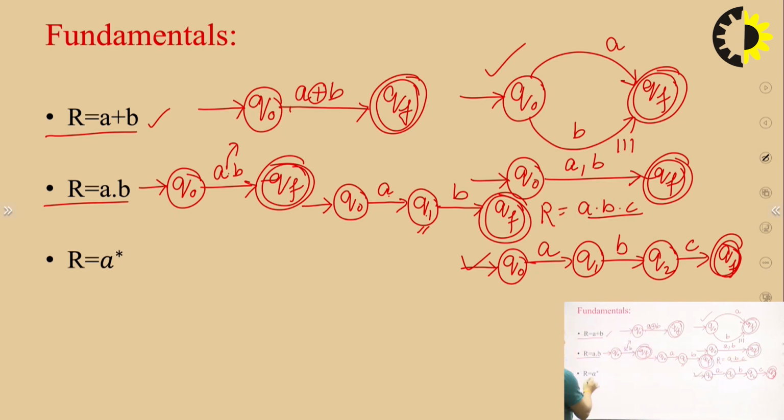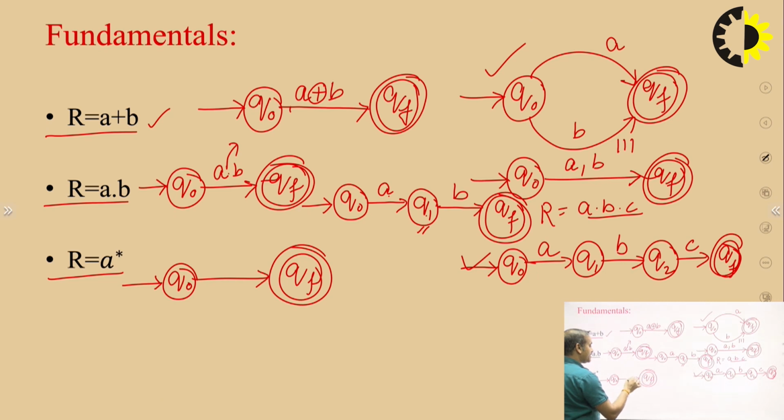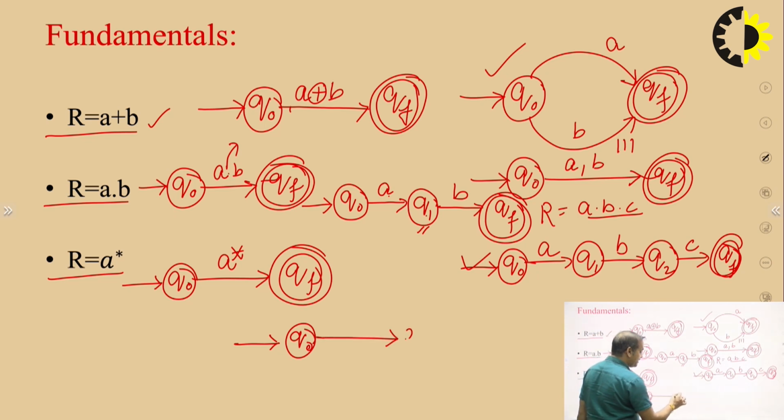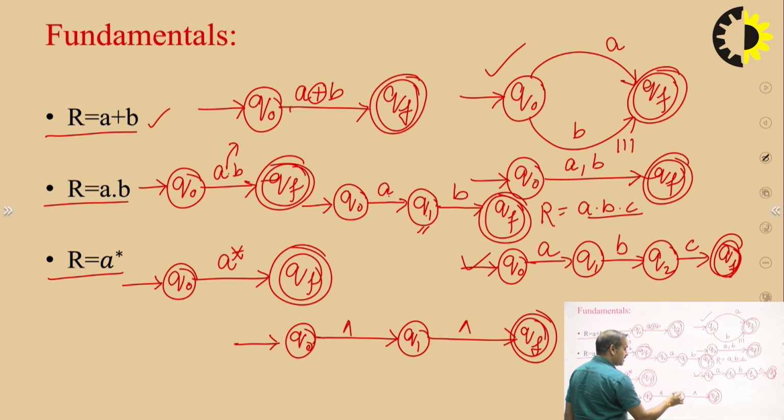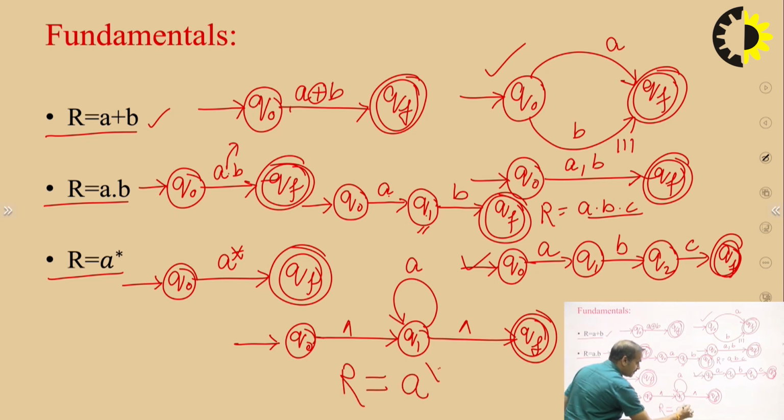Now the next is R = A*. First we take the same as the previous case: Q0 initial state, QF final state, and a directional edge, and we mark it A*. Now we take a state between them: between Q0 and QF we take Q1 as the next state. Here null, and here the self loop of A. This is the diagram of R = A*.